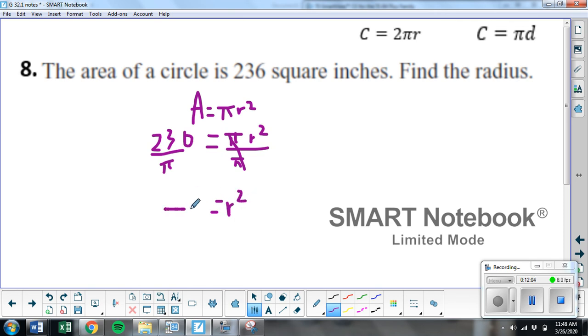And then now to get r by itself, I need to get rid of squared. How do I get rid of square? To get rid of square, I square root. So I need to square root all of this. Now it doesn't say exact anywhere, so I will be able to type pi in my calculator.